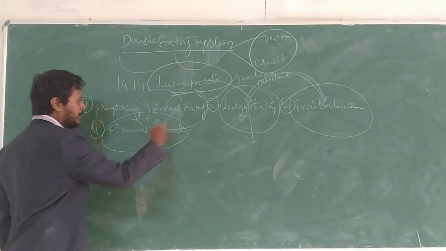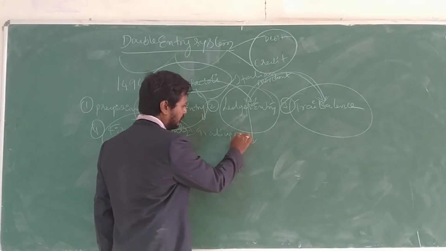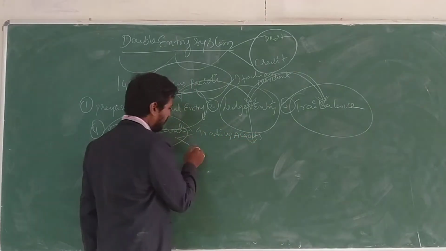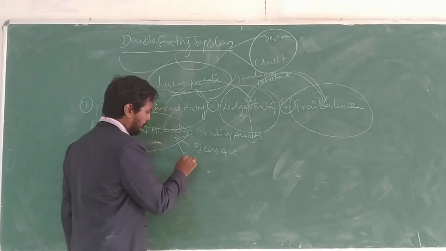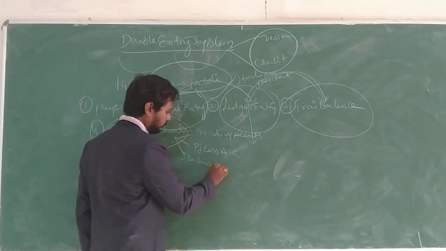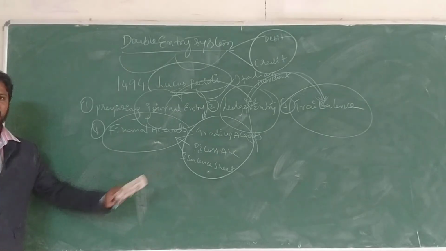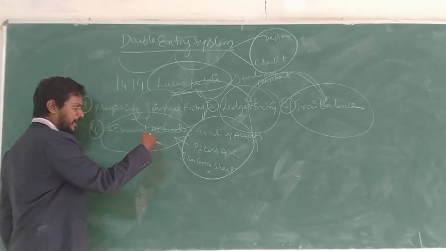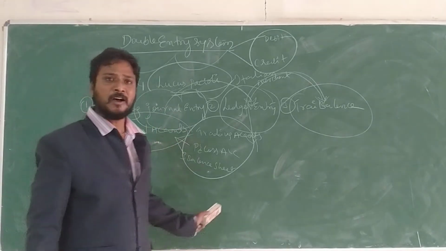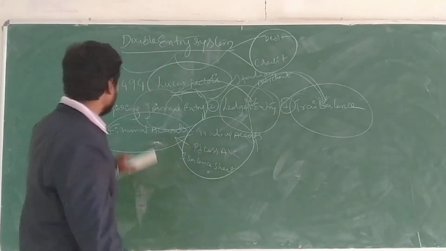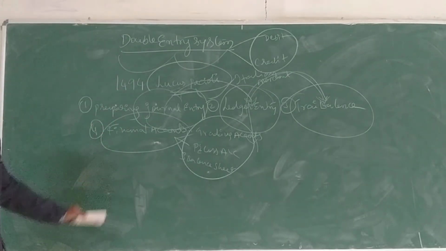Next, final accounts. I already said final accounts involve the trading account, second the profit and loss account, and third the balance sheet. The trading account, profit and loss account, and balance sheet are involved in the final account. When we prepare the final account at the end of the business, we prepare it through the balance sheet. So this is the total double entry system aspect.